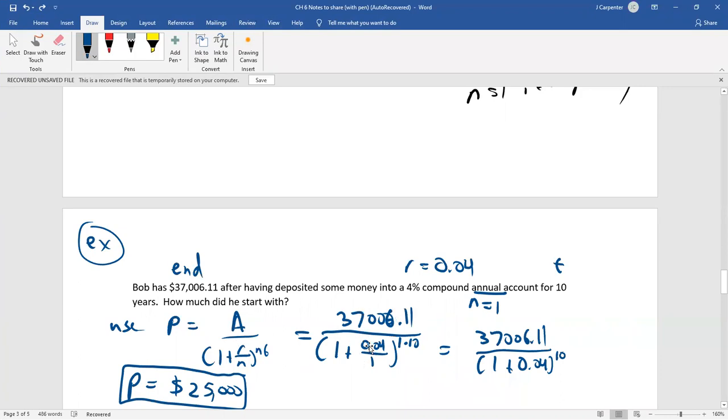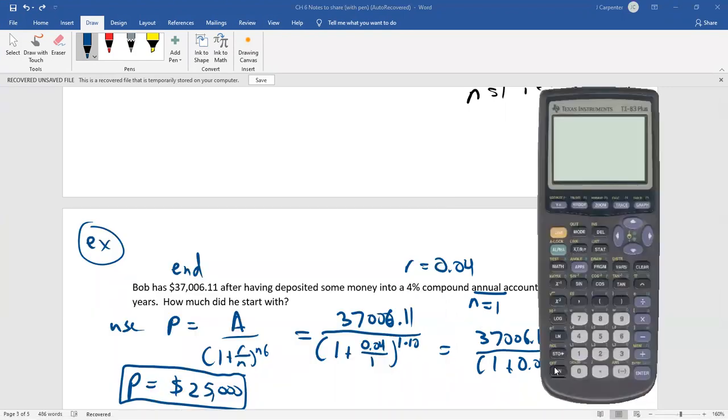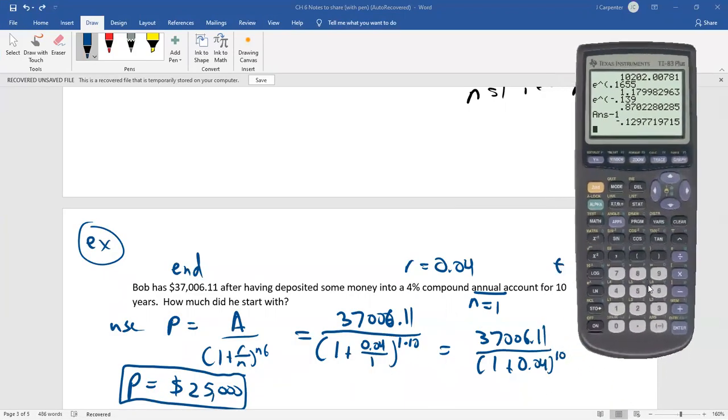37,006.11 is the ending amount. The r is the 0.04. The n is 1, so that goes in there twice. The t is 10. 10 times 1 is 10. Dividing by 1 does nothing. And then if you type this number in a calculator, I'll at least show that work: 37,006.11 divided by, open a parentheses, 1 plus 0.04, close it, raise it to the 10th.